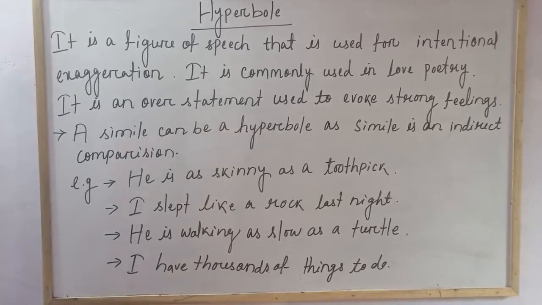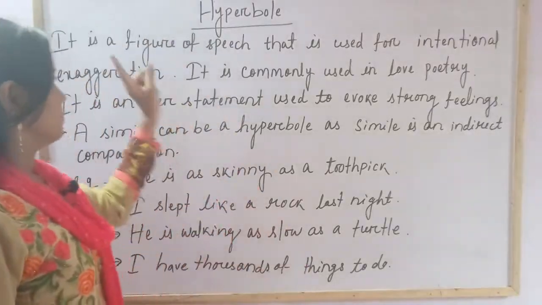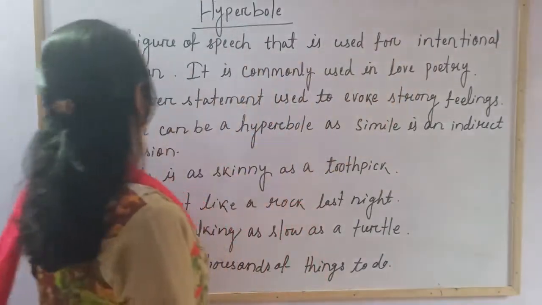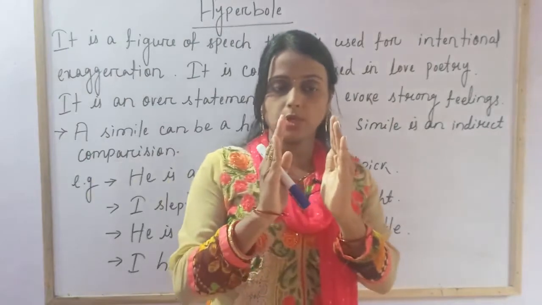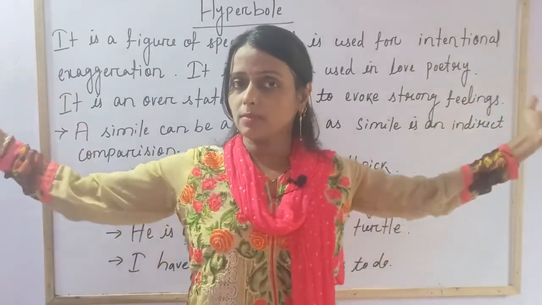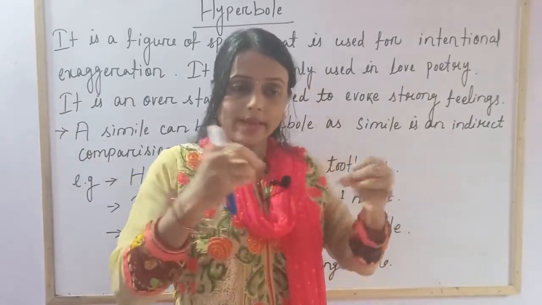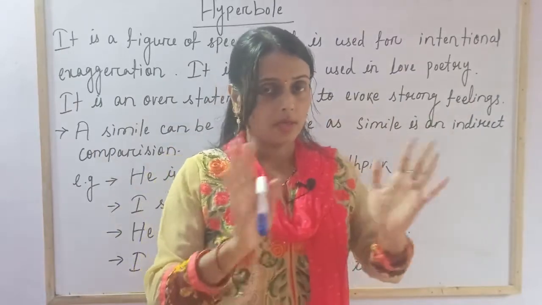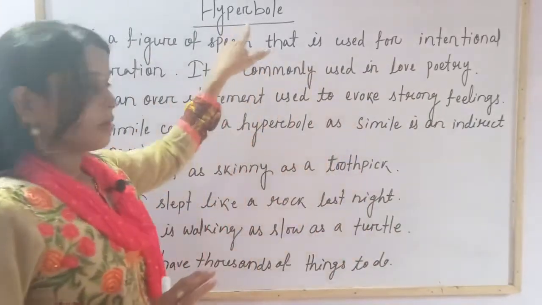Your next figure of speech that we are going to discuss today is hyperbole. It is a figure of speech that is used for intentional exaggeration. It means this much of a thing is there, but you describe it up to this much. That is hyperbole. It means exaggeration: you add something extra and extra and extra and speak it out. Okay, nothing more. Hyperbole is very easy. Personification is also easy. So this is hyperbole.